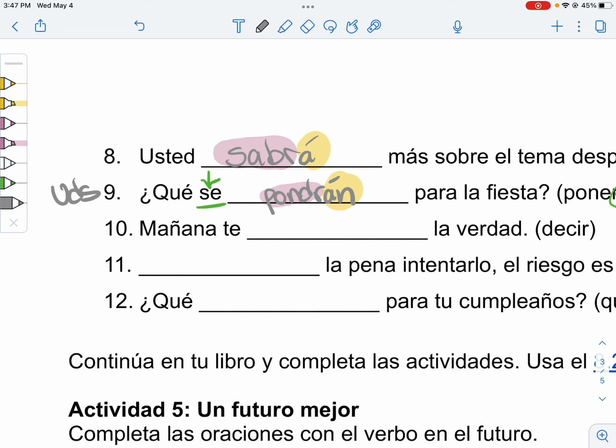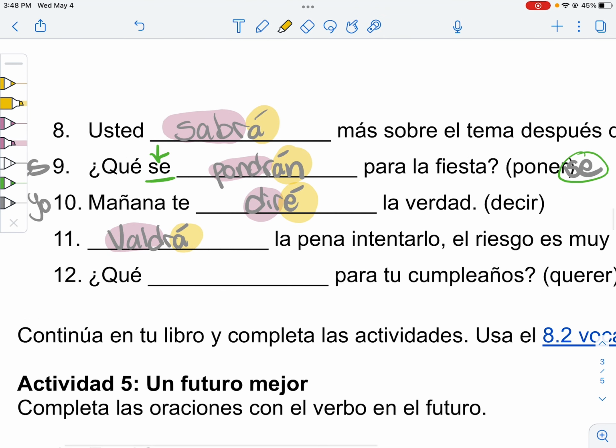Number 10 is supposed to be a yo. So that's exciting. Dire, coming from decir, is our dear friend. All right, anyway. And then valdrá is from valer. It will be worth it. It'll be worth it to try it. That's a lot of it's for a statement. But there you go.